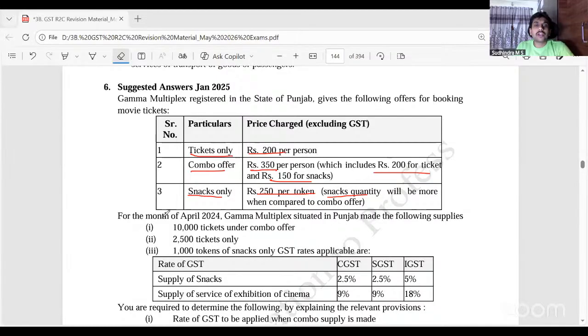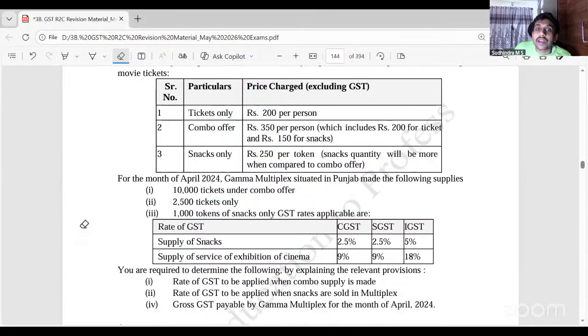For the month of April 2024, Gamma Multiplex, situated in Punjab, made the following supplies: 10,000 tickets under combo offer, 2,500 tickets only, 1,000 tokens of snacks only. GST rates applicable: supply of snacks 2.5% CGST, 2.5% SGST and 5% IGST; supply of service of exhibition of cinema 9% CGST, 9% SGST, 18% IGST. Here, you are required to identify the rate of GST to be applied when combo supply is made.